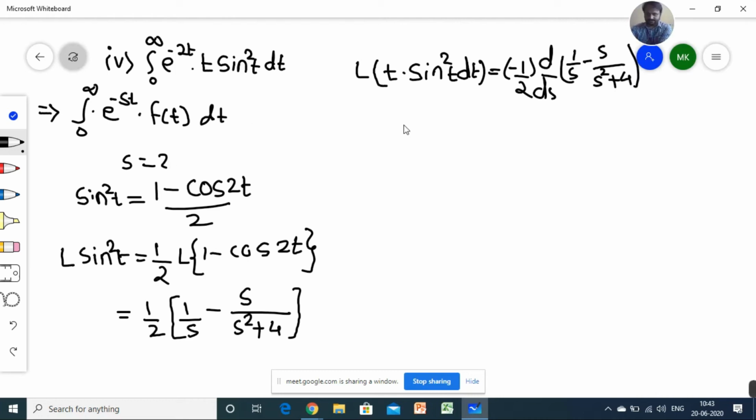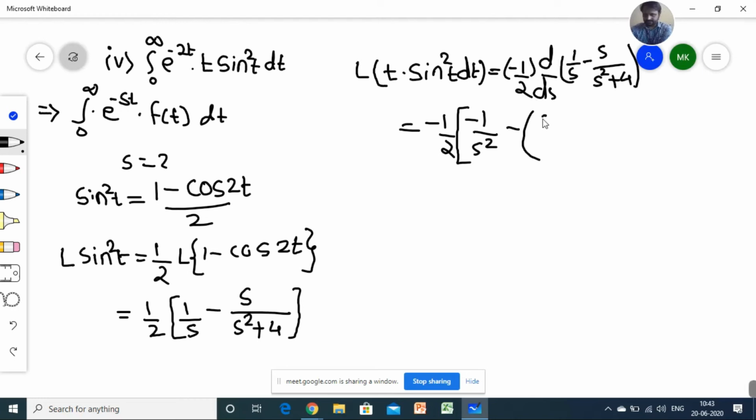Now the next one, we have to perform the derivative. So minus 1 by 2 outside. Derivative of 1 by s, already I told, is minus 1 by s square, so minus 1 by s square you can write. And with the minus sign, you can perform the derivative by the u by v rule.